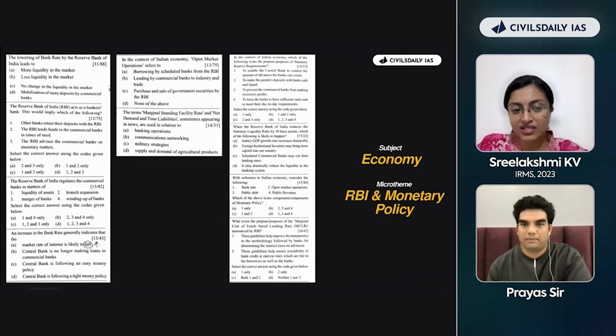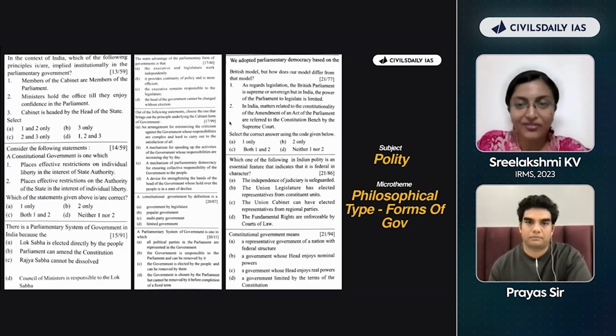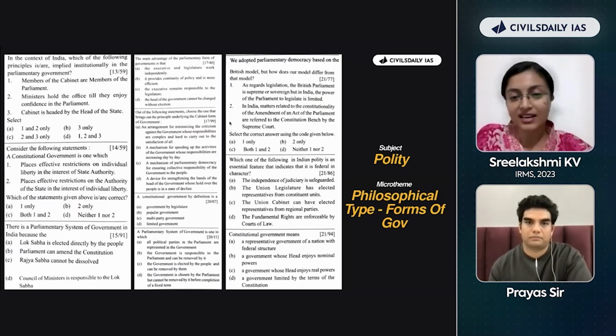Similarly, the parliamentary system of government, I can see 2015 it has been asked. Okay, 2020 it has been asked. 2017 it has been asked. Philosophical है, but काफी repeated भी है. It's easy. These are like low hanging fruits. You cannot miss out on them.